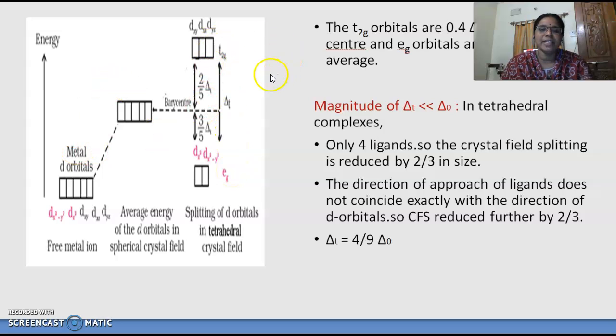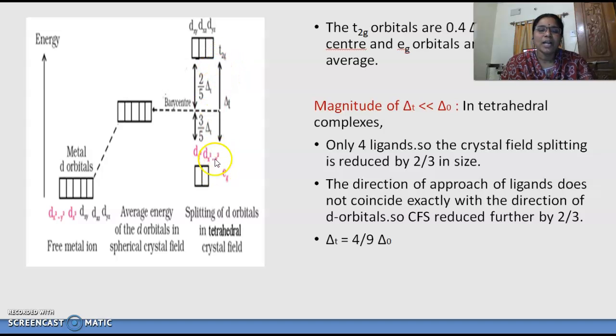Whereas in tetrahedral complexes, because the angle between the pointing axis and the direction of the dxy, dyz and dzx orbitals is very small, they suffer high repulsions. That's why they move a little higher than this energy barrier. The center one is called the energy barrier, otherwise called the barycenter.